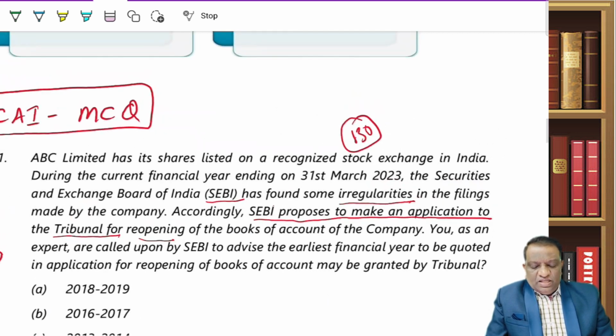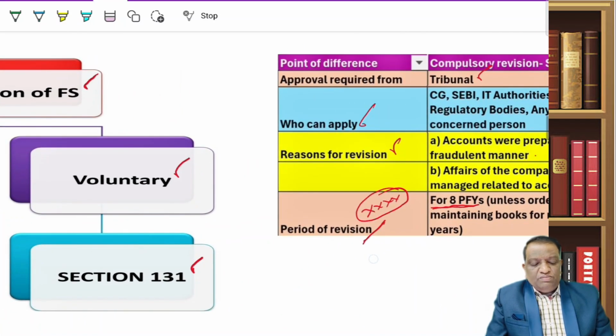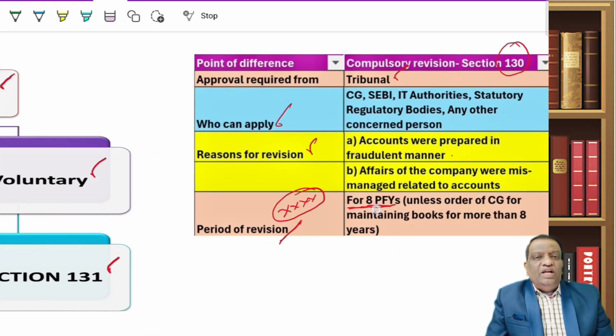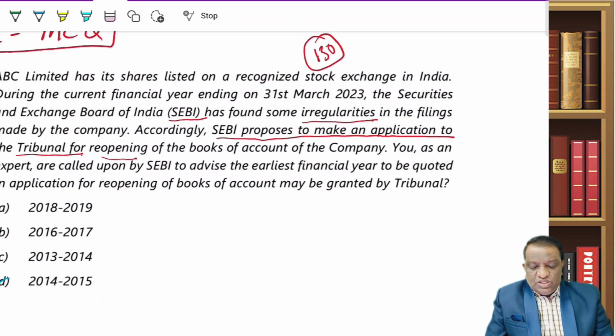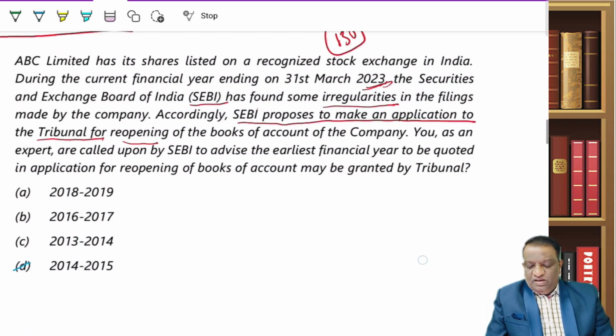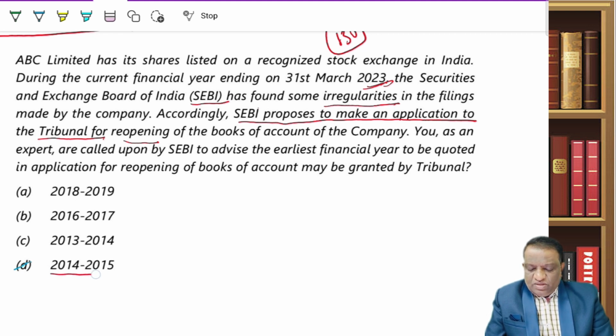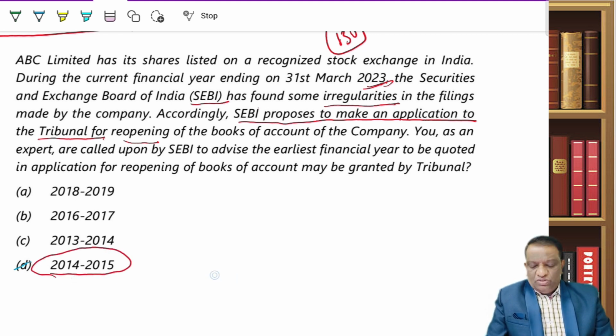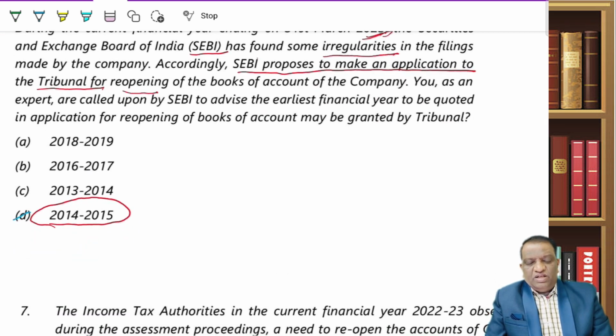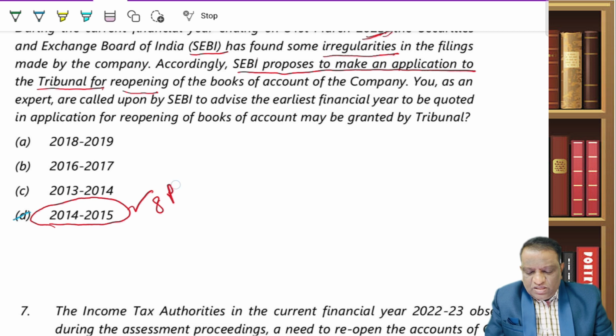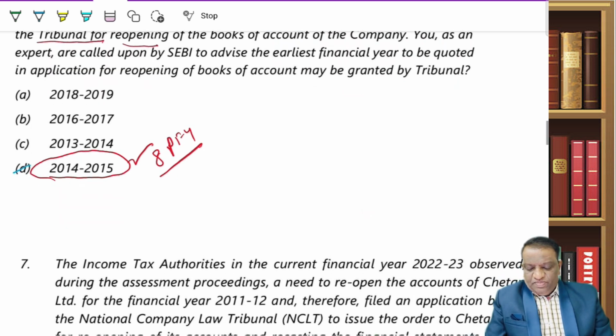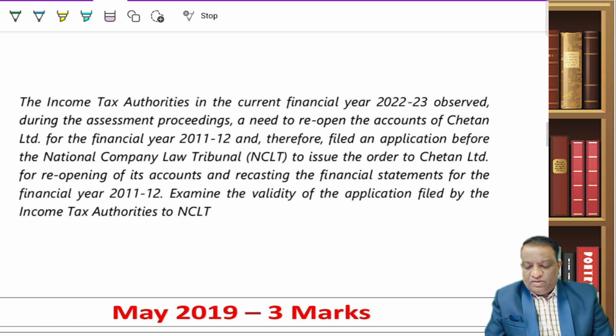As we have discussed, these authorities can request under this compulsory revision for a period of 8 preceding financial years. So since we are at 23, taking 8 years back, you will end up with 2014-15. Beyond this, you cannot ask the company to revise, unless there is already an order passed by the central government for them to maintain the books of accounts for such a longer period. But in the absence of details, this would become your answer. The logic for this is 8 preceding financial years. That's all. Now let us look at another question.